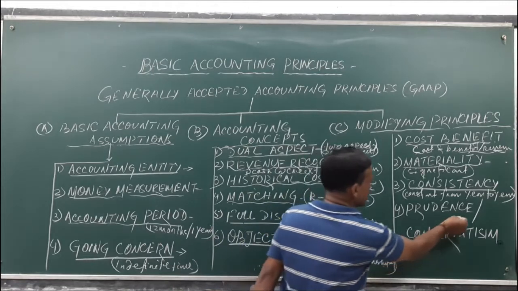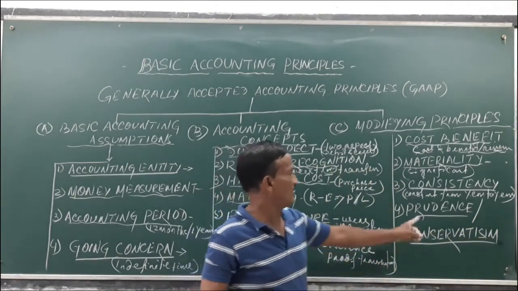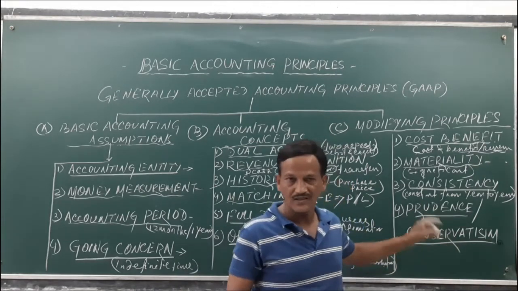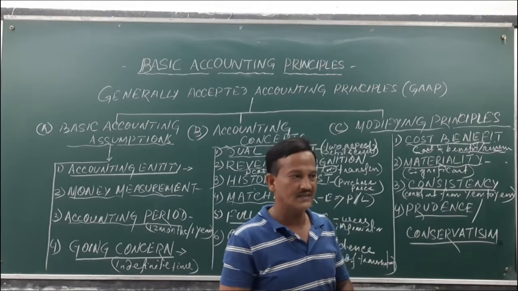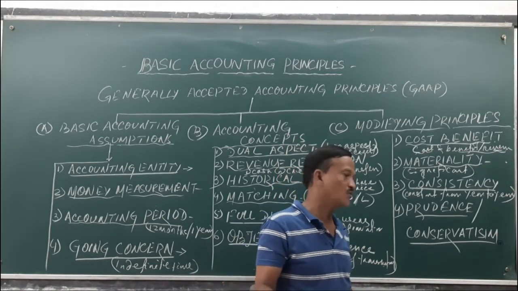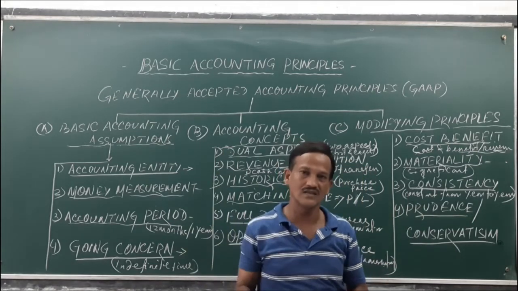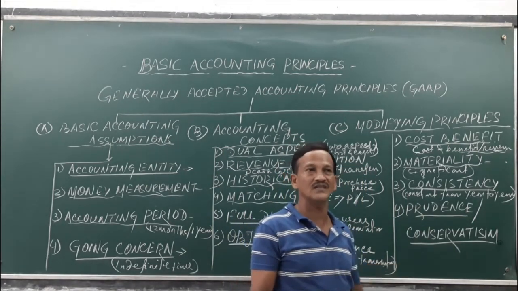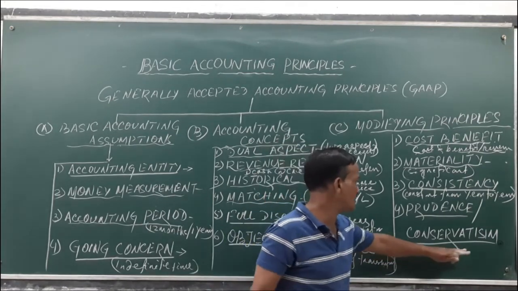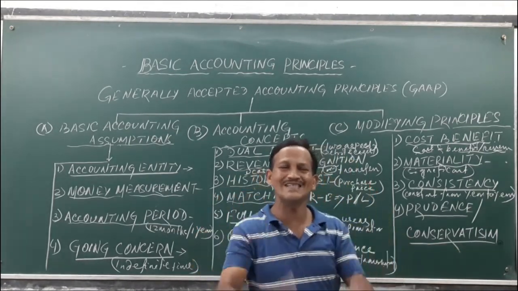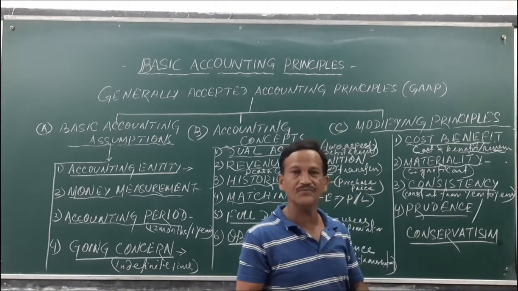Then next is the prudence or conservatism principle. Prudence means cleverness. The business always applies clever rules, the rules which will be better for the business transactions and results. Conservatism means very traditional patterns, a traditional orthodox system of transactions you are following.